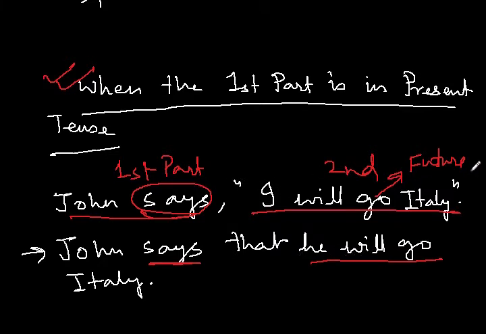Since we have quoted this person, that is why here it is said, "I will go to Italy." That does not mean you are going to Italy. That means John is going to Italy. So John says that, since I have used this word "that", he will go to Italy. Here "he" means John. Since I have changed the sentence a little bit, I am not using the quotation marks. So John says, "I'll go to Italy." John says that he will go to Italy.